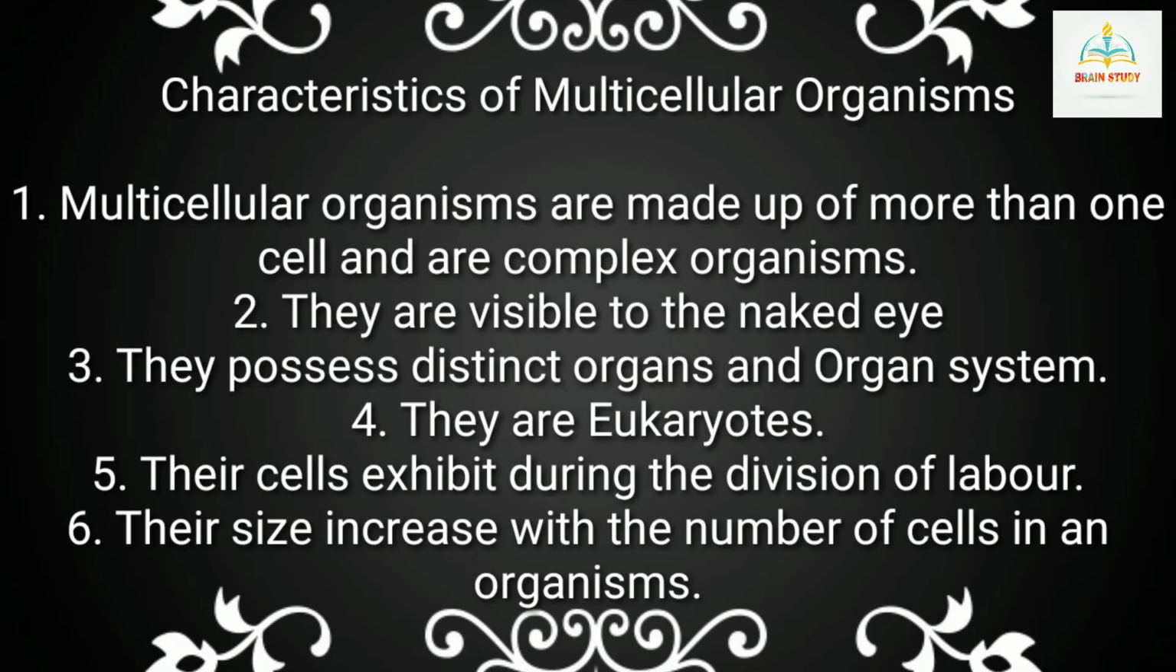Characteristics of multicellular organisms. First, multicellular organisms are made up of more than one cell and are complex organisms. Second, they are visible to the naked eye. Third, they possess distinct organs and organ systems. Fourth, they are eukaryotes. That is, they contain membrane-bound structures. Fifth, their cells exhibit division of labor. Sixth, their size increases with the number of cells in an organism. That is, if the number of cells increases, the size will also increase.